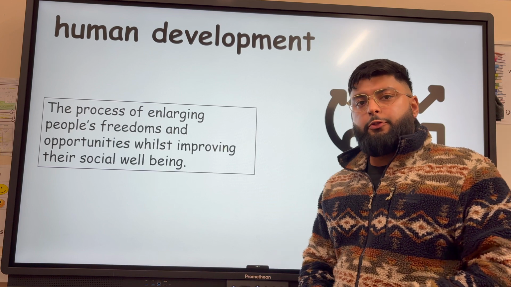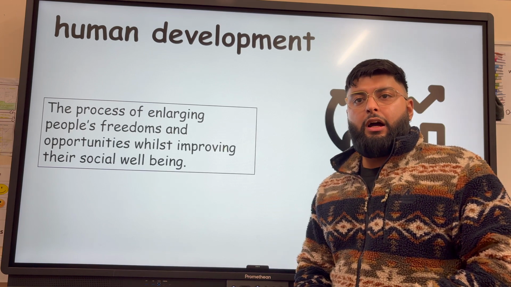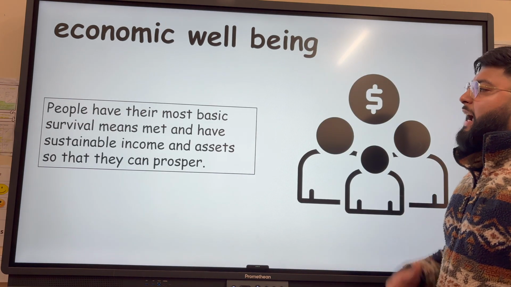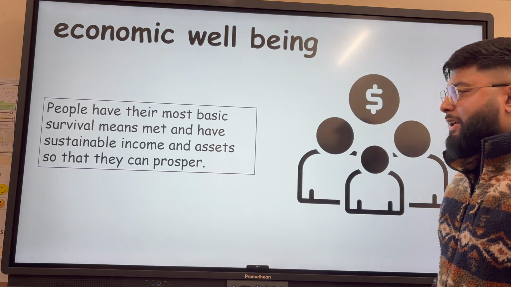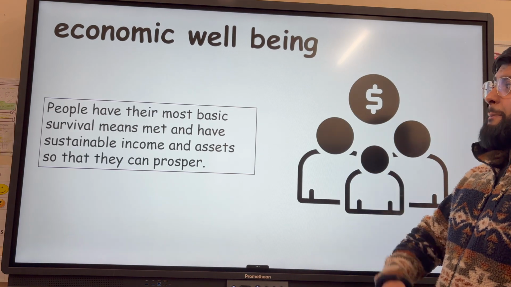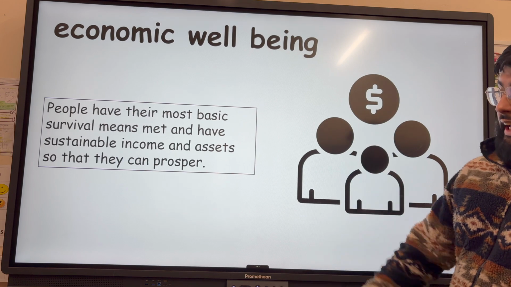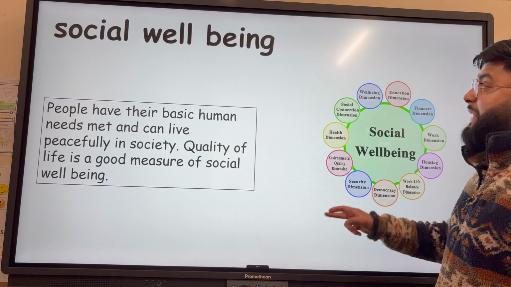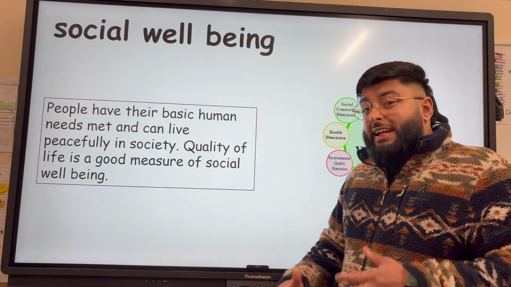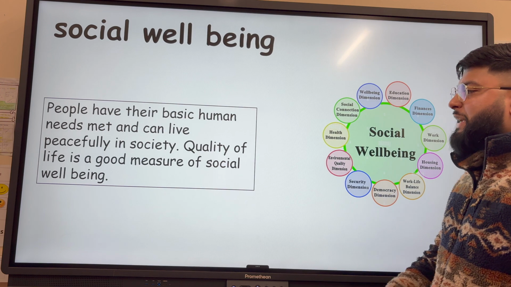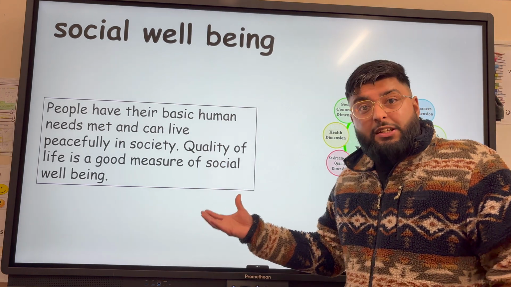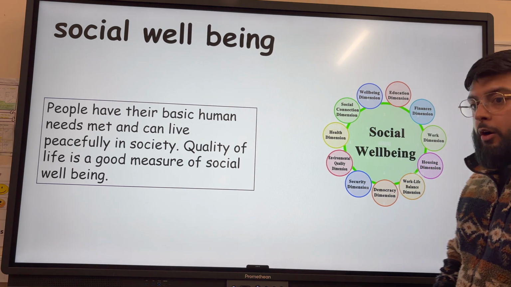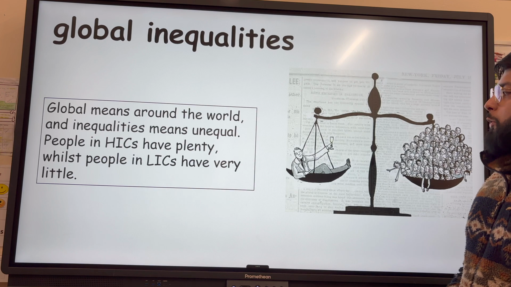Human development is the process of enlarging people's freedoms whilst also improving their social well-being. Translate that into regional geography, we're talking about maintaining or improving people's quality of life and their standard of living. Economic well-being is another way of saying standard of living. When people have their basic survival needs met and have a sustainable income so that they can afford those basic needs. And social well-being is the basic human needs that allow people to live peacefully in society. Quality of life is a measure of this, thinking about health, education, finance, housing, all of the needs that enable someone to have good social well-being.